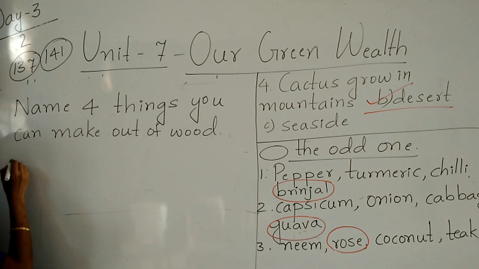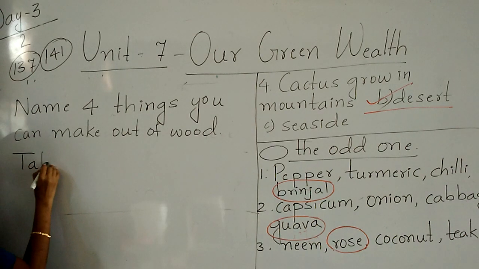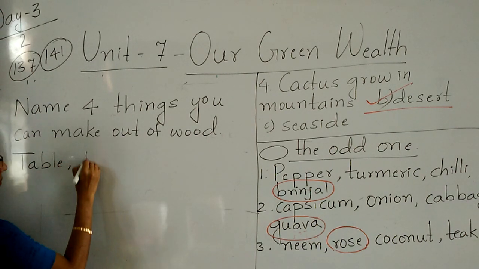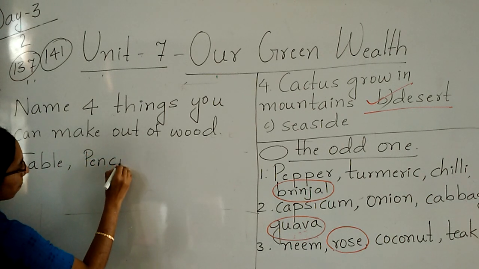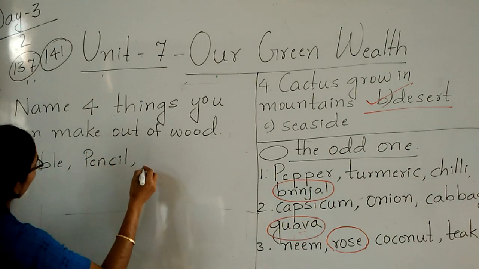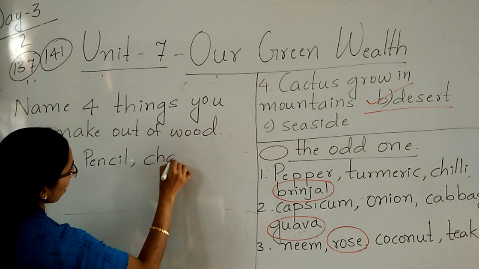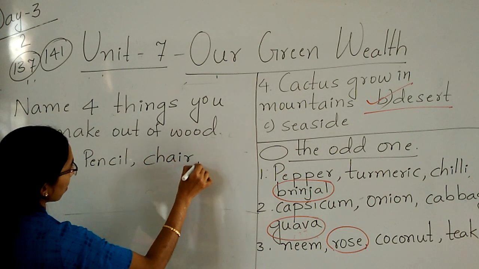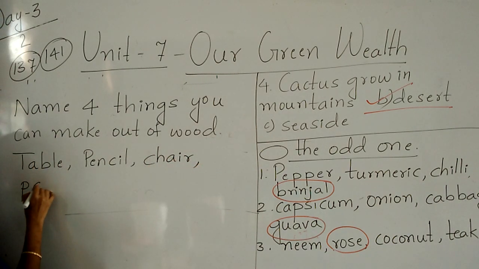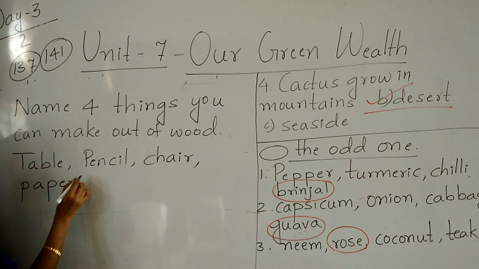So write the 4 things. First write table, pencil, chair and paper.